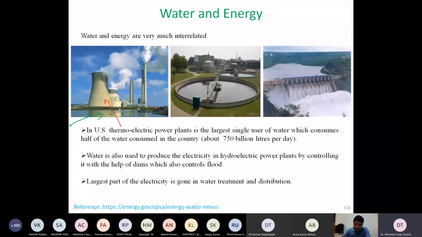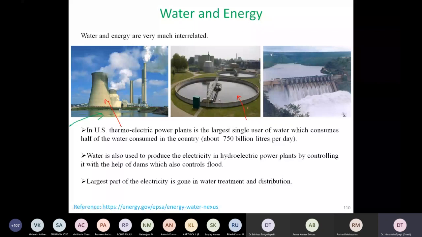And the interesting part is that most of the electricity which is produced, a large portion of it also goes into water treatment and distribution. What you see over here is an example of municipal water treatment. So water is used for generating electricity, and that electricity we generated is actually used for pumping water.